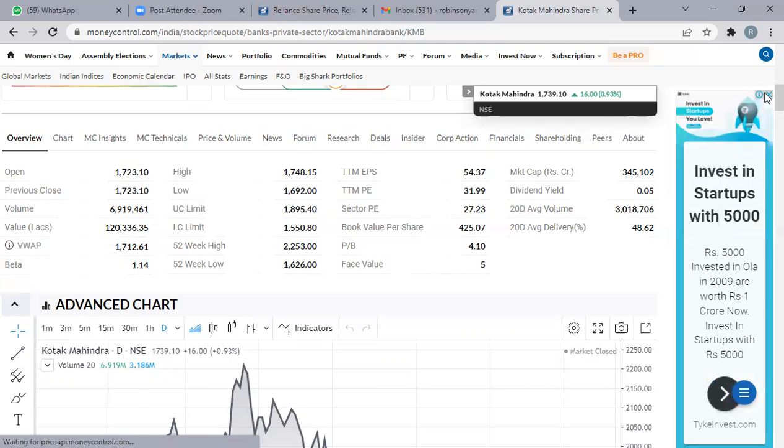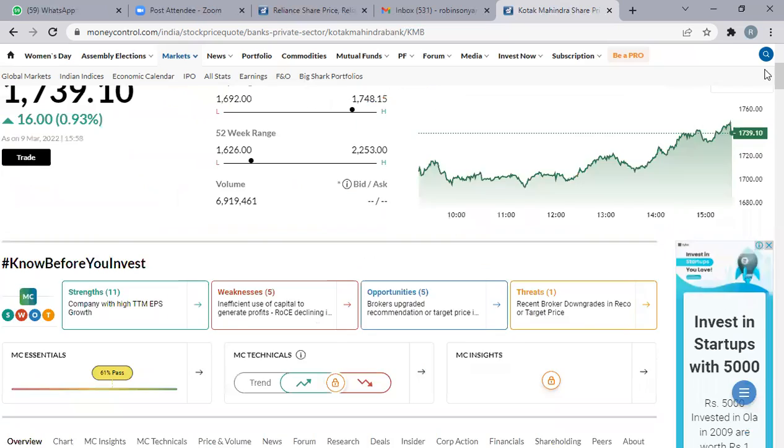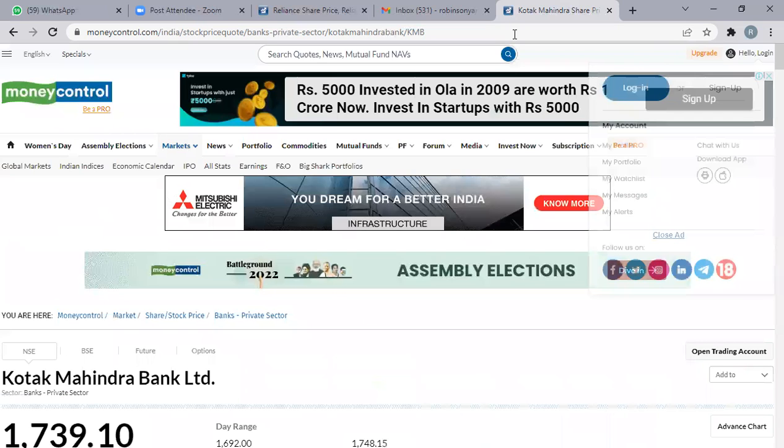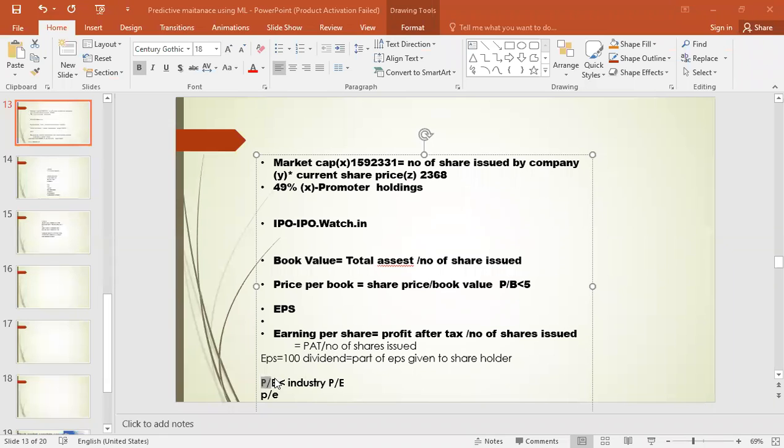P by E ratio should be less than 20. So HDFC P by E ratio is only 16. It is less than 20. It is a good company to invest. It's a very good company to invest. So that is how you are going to look into it. I have forgotten to write 20 here, so it should be less than this, one condition.